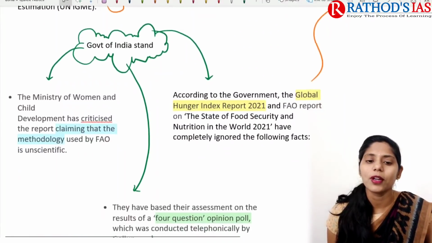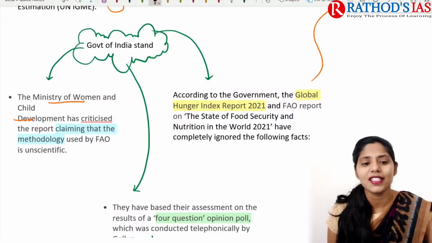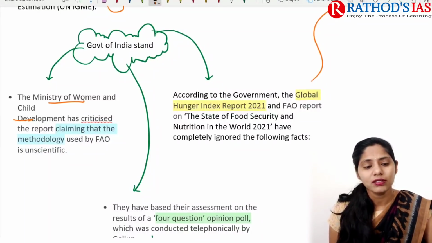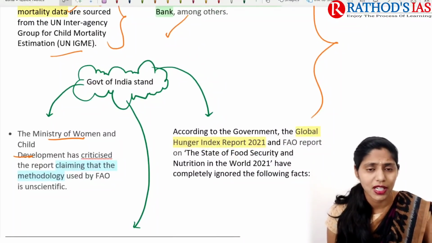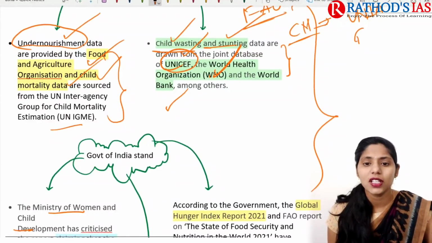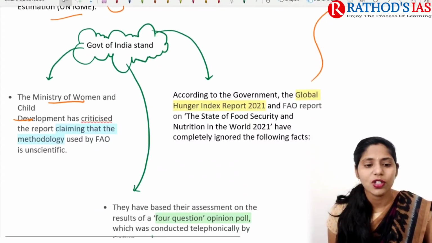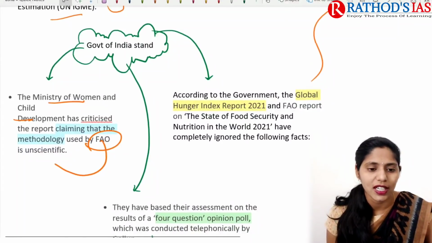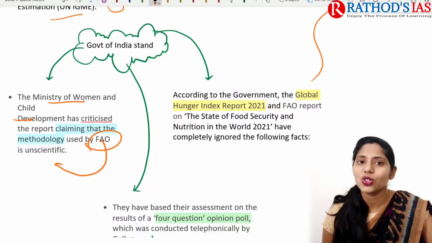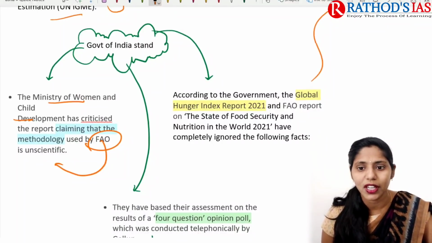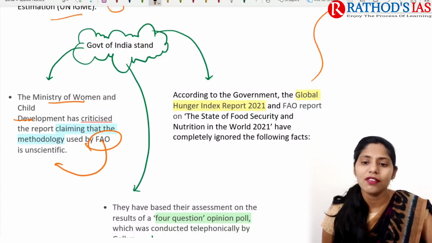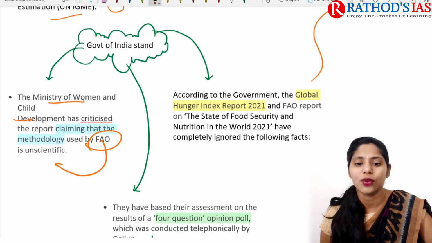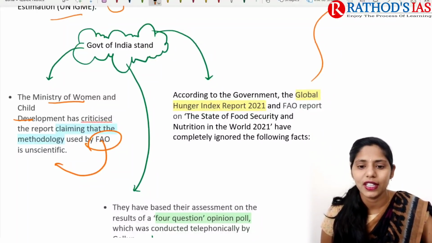Now about the Government of India's stand, the Ministry of Women and Child Development mainly criticized the report, because the data comes from FAO, the United Nations IGME, the World Bank, the World Health Organization and UNICEF. The government says the FAO data is unscientific, because the Global Hunger Index Report 2021 takes undernourishment data from the FAO report, the State of Food Security and Nutrition in the World 2021.